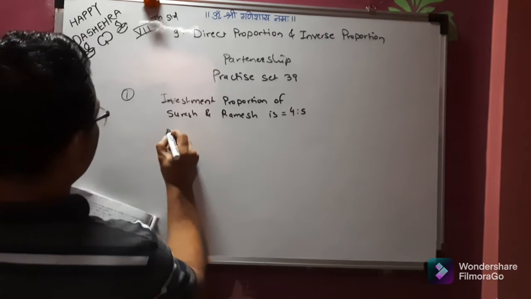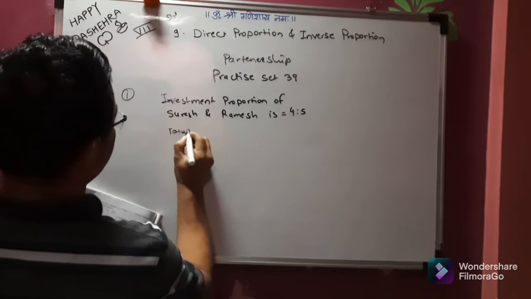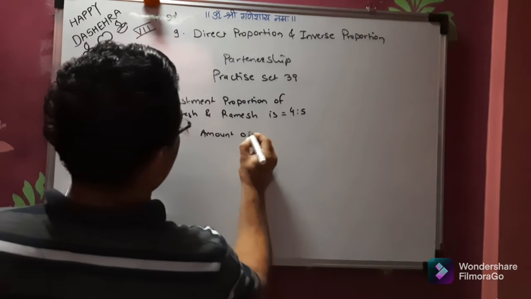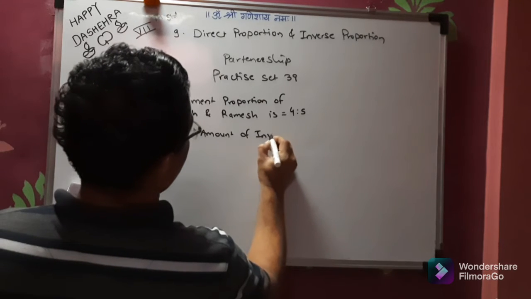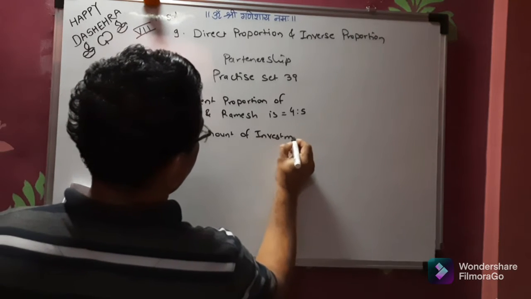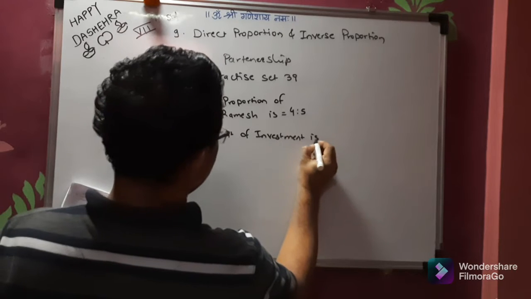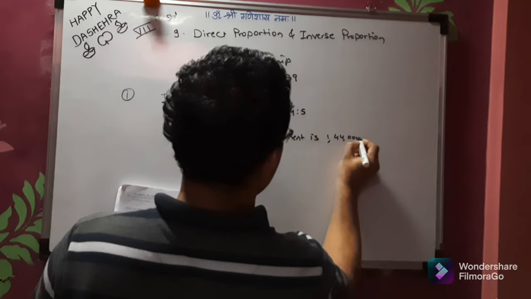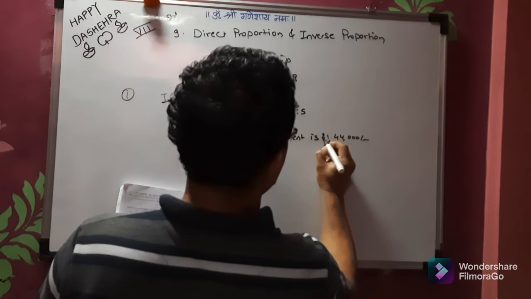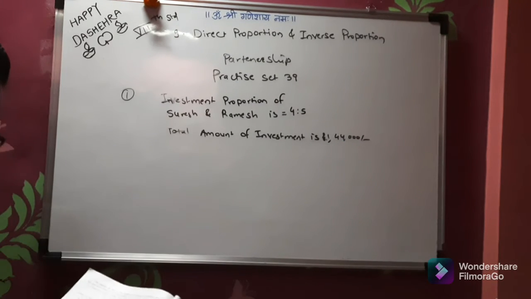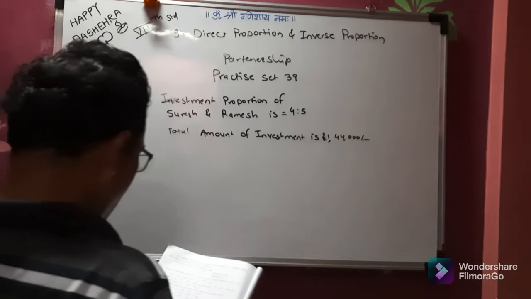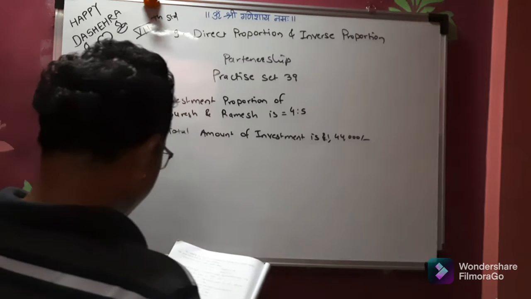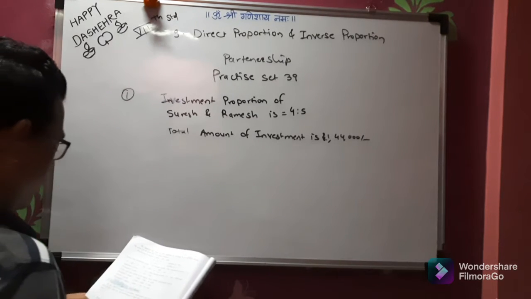What is the total amount they have invested? That is capital. Total amount of investment is 1,44,000 rupees. Now, after some years, they sold it at a profit of 20%. So, what is the share of Suresh and Ramesh's investment?